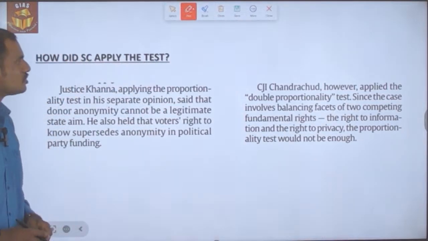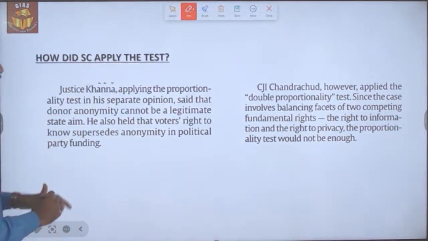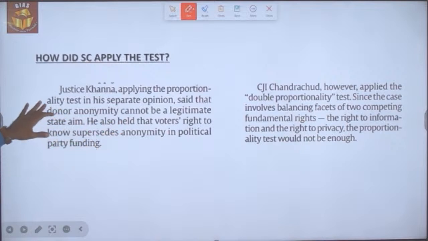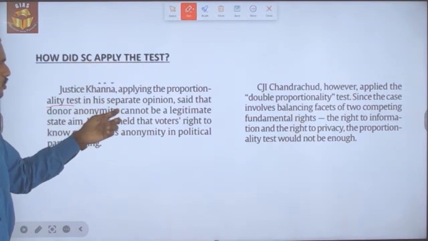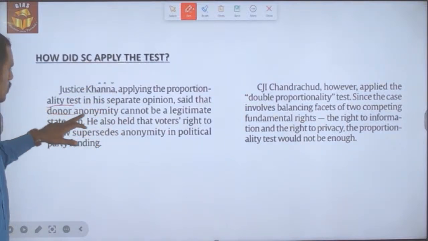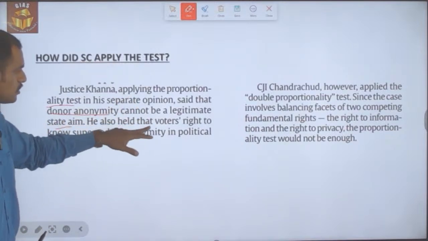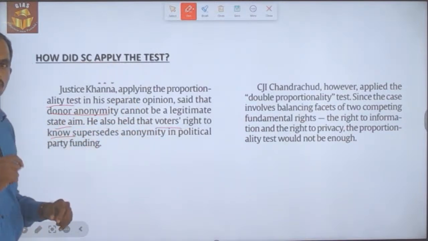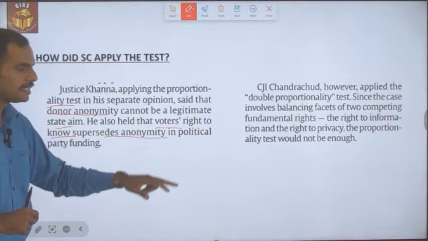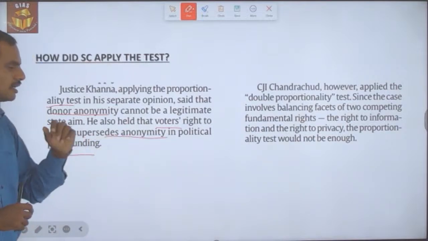So how did the Supreme Court apply the test? Justice Khanna, while applying the proportionality test in his separate opinion, said that donor anonymity cannot be a legitimate state aim. He also said that the voters' right to know supersedes the anonymity in political party funding.